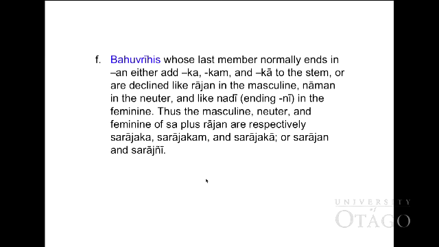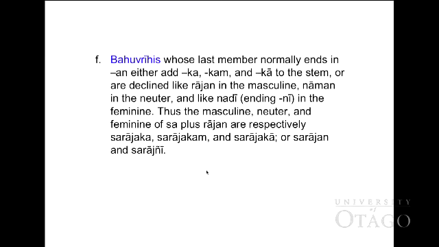F. Bahuvrihi whose last member normally ends in an either add ka, kam, or kā to the stem, or are declined like rājan in the masculine, nāman in neuter, and like nadī ending in nī in feminine.